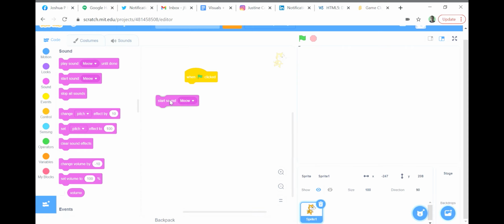The next option, Start Sound Meow, works similar to the first option, except it will continue the script after the sound file is played. It won't wait for the sound file to stop playing.